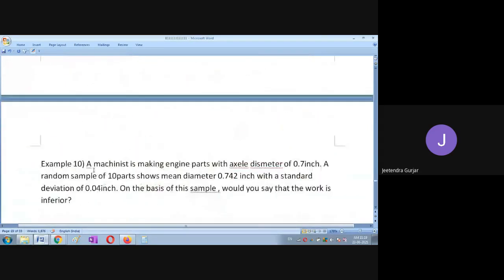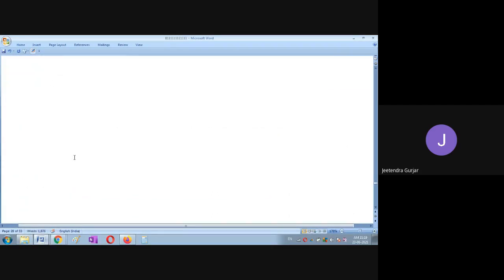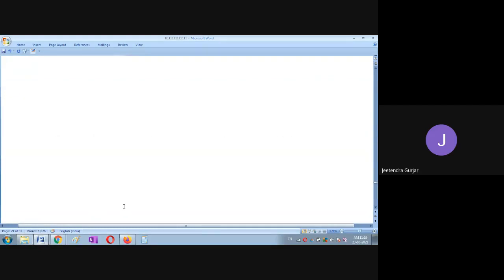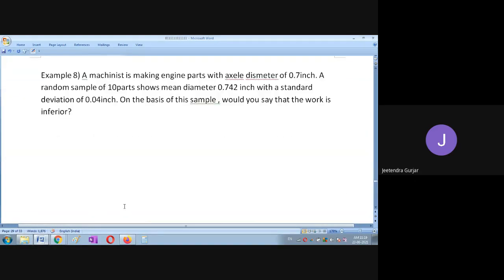Sorry, by mistake I've written 10 here. It is sigma 1 and sigma 2.